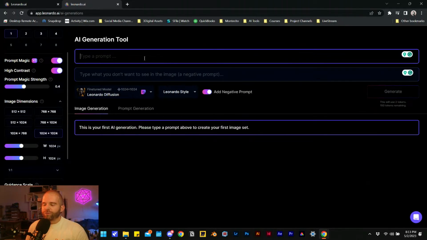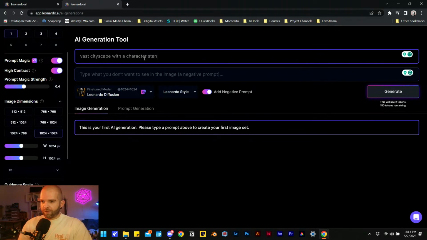So we could do vast cityscape with a character standing in center, looking into the distance. And I mean, the Midjourney guidelines has generally been the way that I've been building out prompts that seem to work really, really well, even when taking that into other image generators.